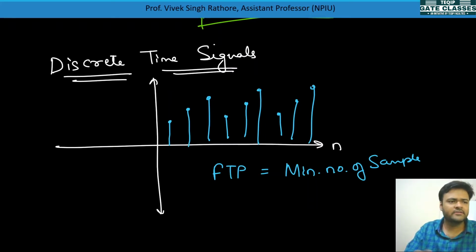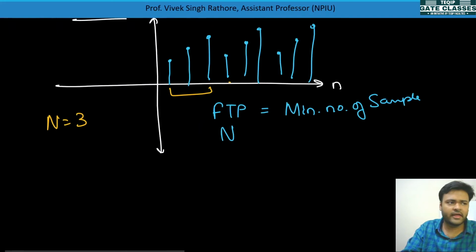It is generally denoted by capital N. So here the number of samples is 3, because after 3 samples the values repeat, so N is equal to 3.